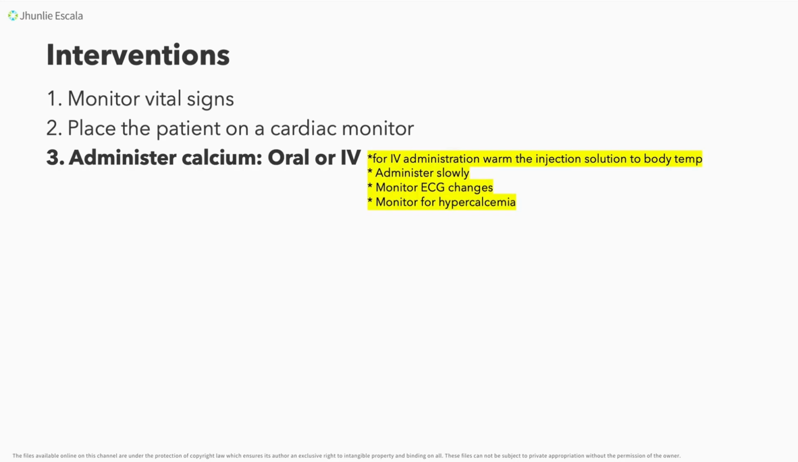So again, we need to warm the injection solution to body temperature before administering if it is given IV. And also, we need to give it slowly, monitor ECG, and also hypercalcemia. Again, as I told you earlier, your calcium, kapatid, affects the electrical activity of the heart or the pumping ability of the heart. So we need to monitor our ECG changes, and also we need to give it slowly, so that we would prevent more problems.